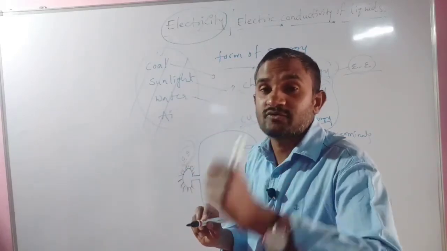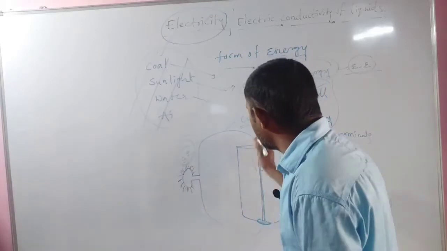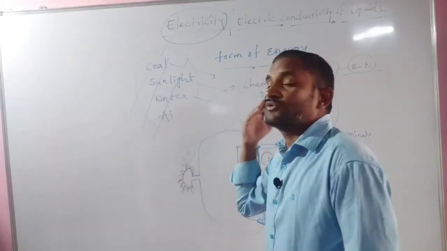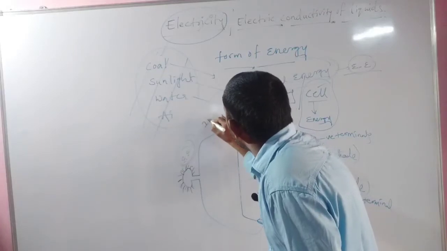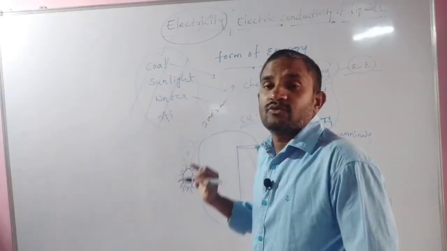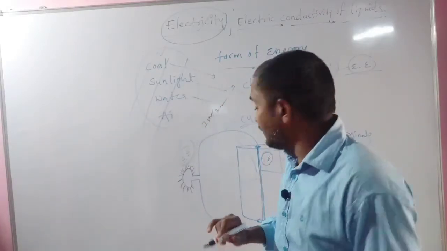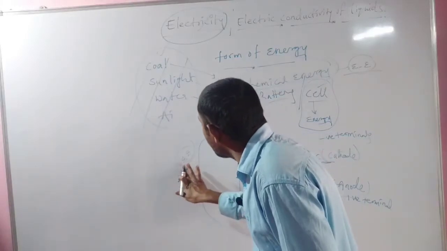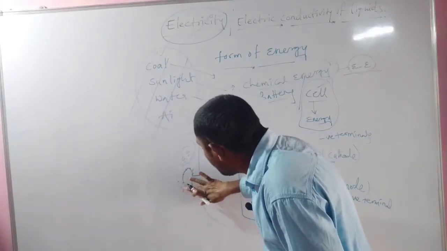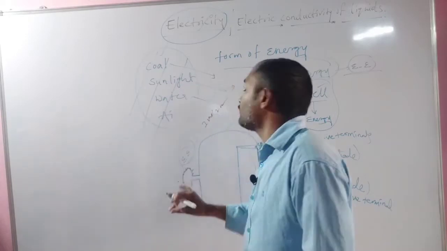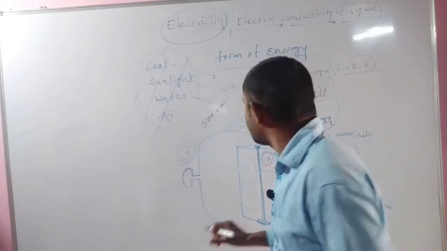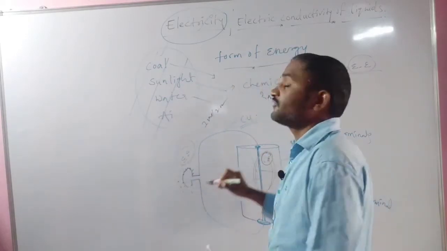Keep that point in mind. If you use it continuously for one month or two months, after some more days the bulb will not glow. Why? Because the chemical inside will be finished.